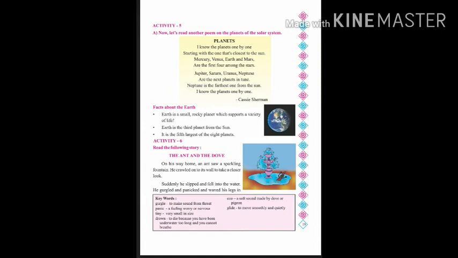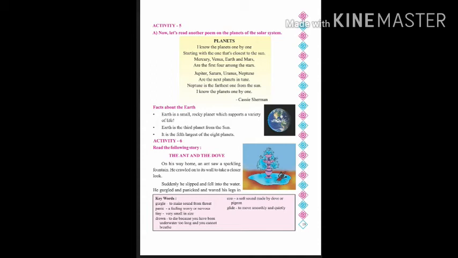Now look, let's read another poem on the planets of the solar system. Okay, now there is another poem. Let us read it. Planets. I know the planets one by one, starting with the one that's closest to the sun. Mercury, Venus, Earth and Mars are the first 4 amongst the stars. So what are the first 4 stars? Mercury, Venus, Earth and Mars. So it's going to be easy for you to understand with the help of poem.